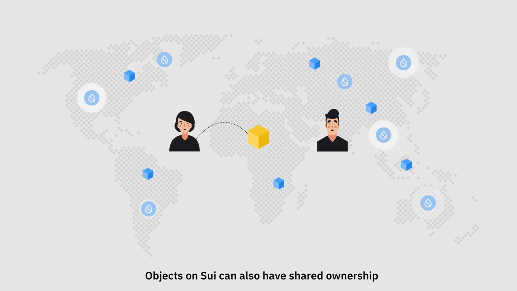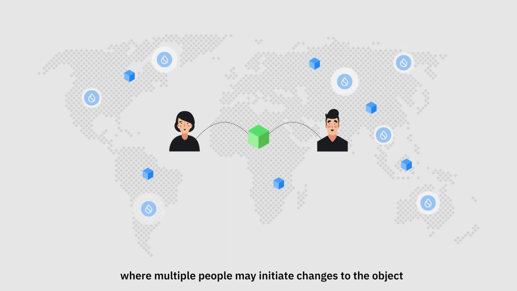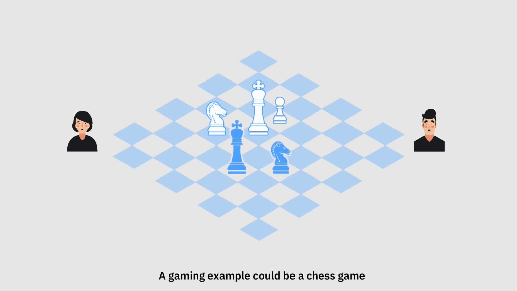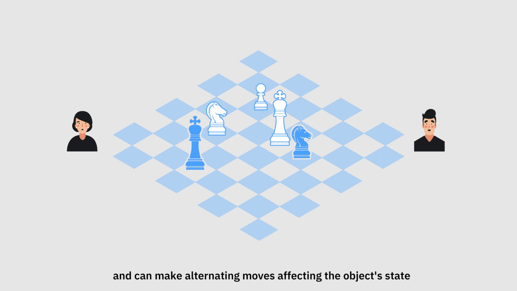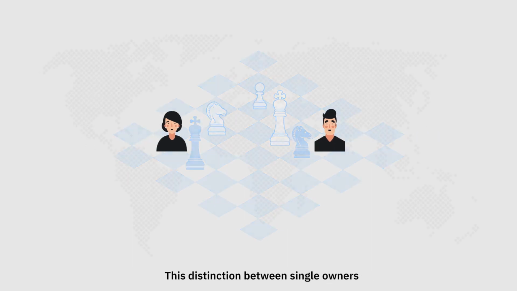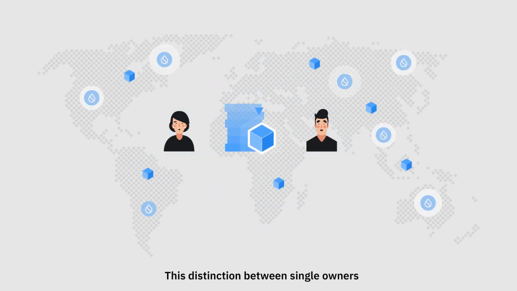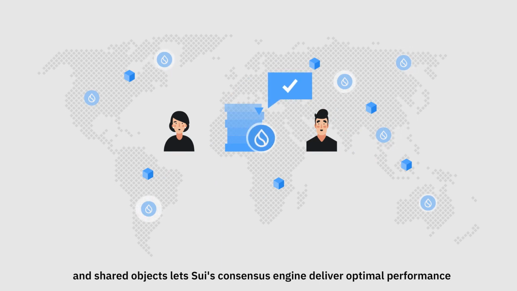Objects on SUI can also have shared ownership, where multiple people may initiate changes to the object. A gaming example could be a chess game, where both players share ownership of the object and can make alternating moves affecting the object's state. This distinction between single owners and shared objects lets SUI's consensus engine deliver optimal performance.